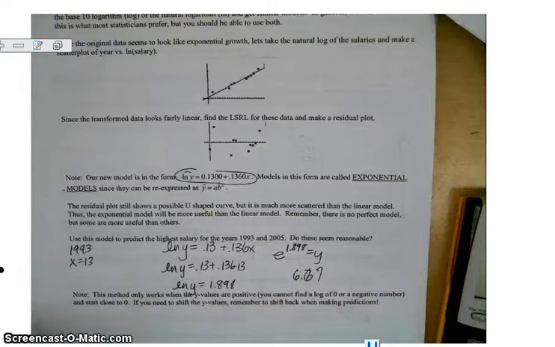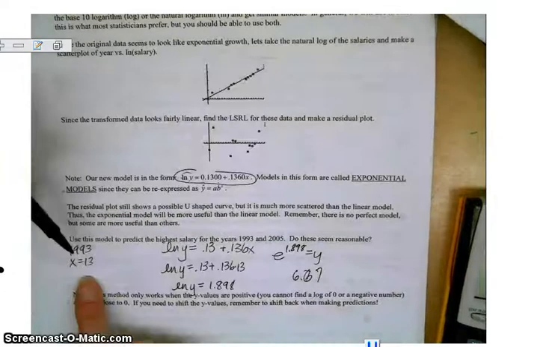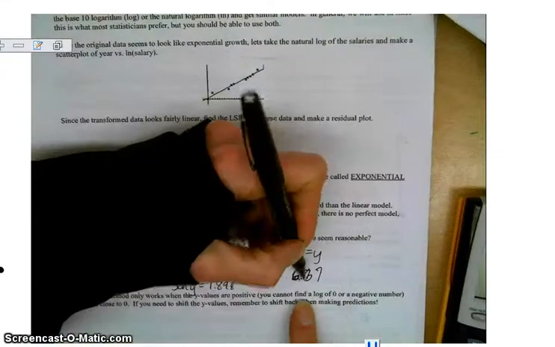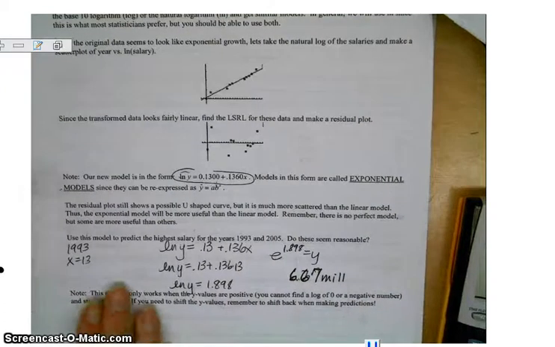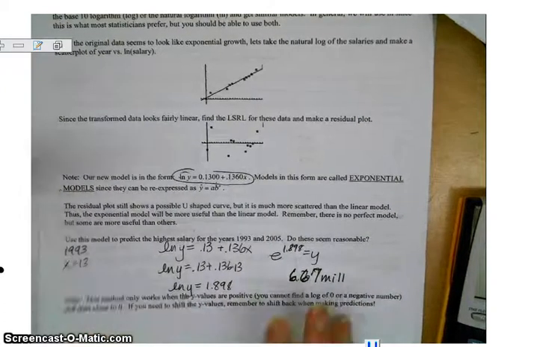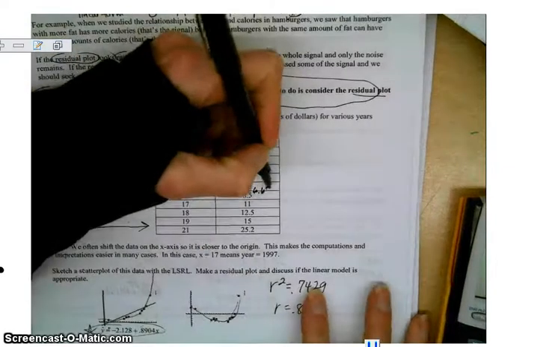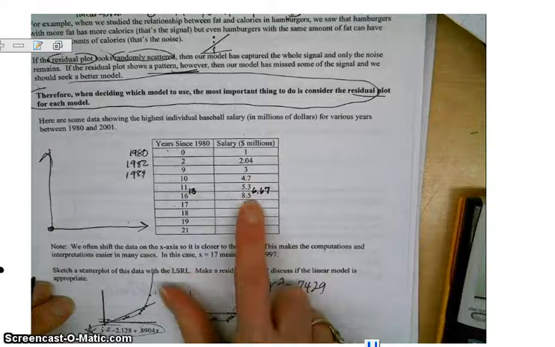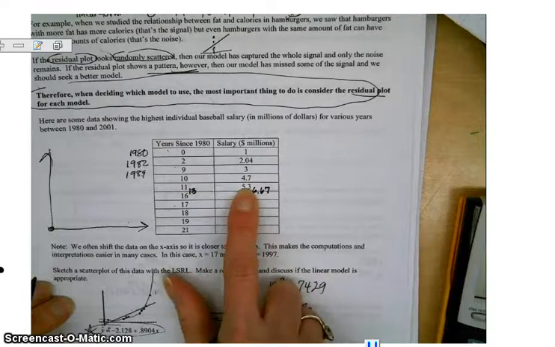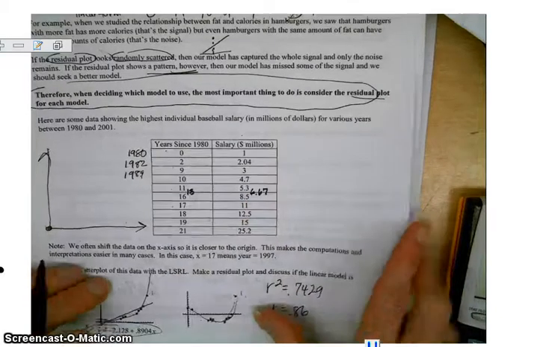Alright, so in the first video we had just finished coming up with the Y value when we plugged 13 years in, and we got $6.67 million per year. So let's see if that fits in with the pattern of the model. If I go back over to here and I put in 13, where 13 is about right in here, and 6.67, does that seem to fit fairly well? Yeah, it does. It's in between. It's bigger than the 11 and smaller than the value for 16 years after 1980, so it looks okay.